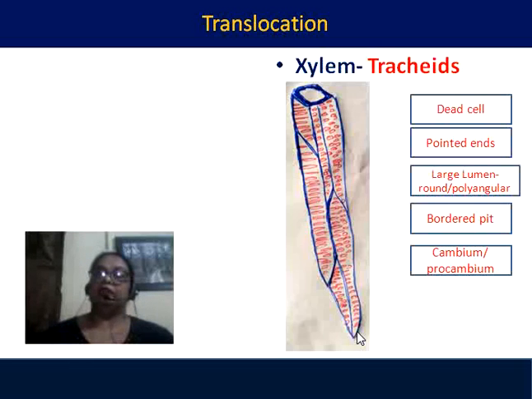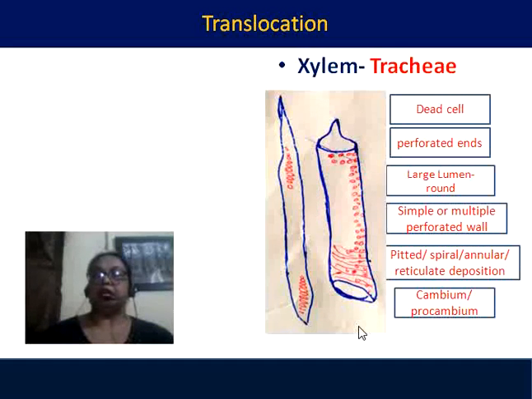These tracheids develop from procambium in the primary xylem and from cambium in the secondary xylem. These tracheids are very significant in the plant body because their development also initiated the land movement of plants. They are found in pteridophytes, gymnosperms as well as angiosperms. These tracheids are the main conducting tissue. Another main conducting tissue is trachea or vessel.